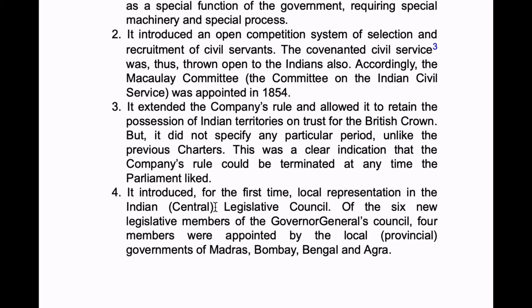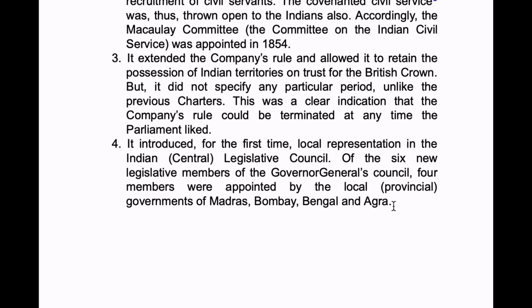Now next, it introduced for the first time local representation in the Indian Legislative Council. Of the 6 new legislative members of the Governor General's Council, 4 members were appointed by the local governments of Madras, Bombay, Bengal and Agra.